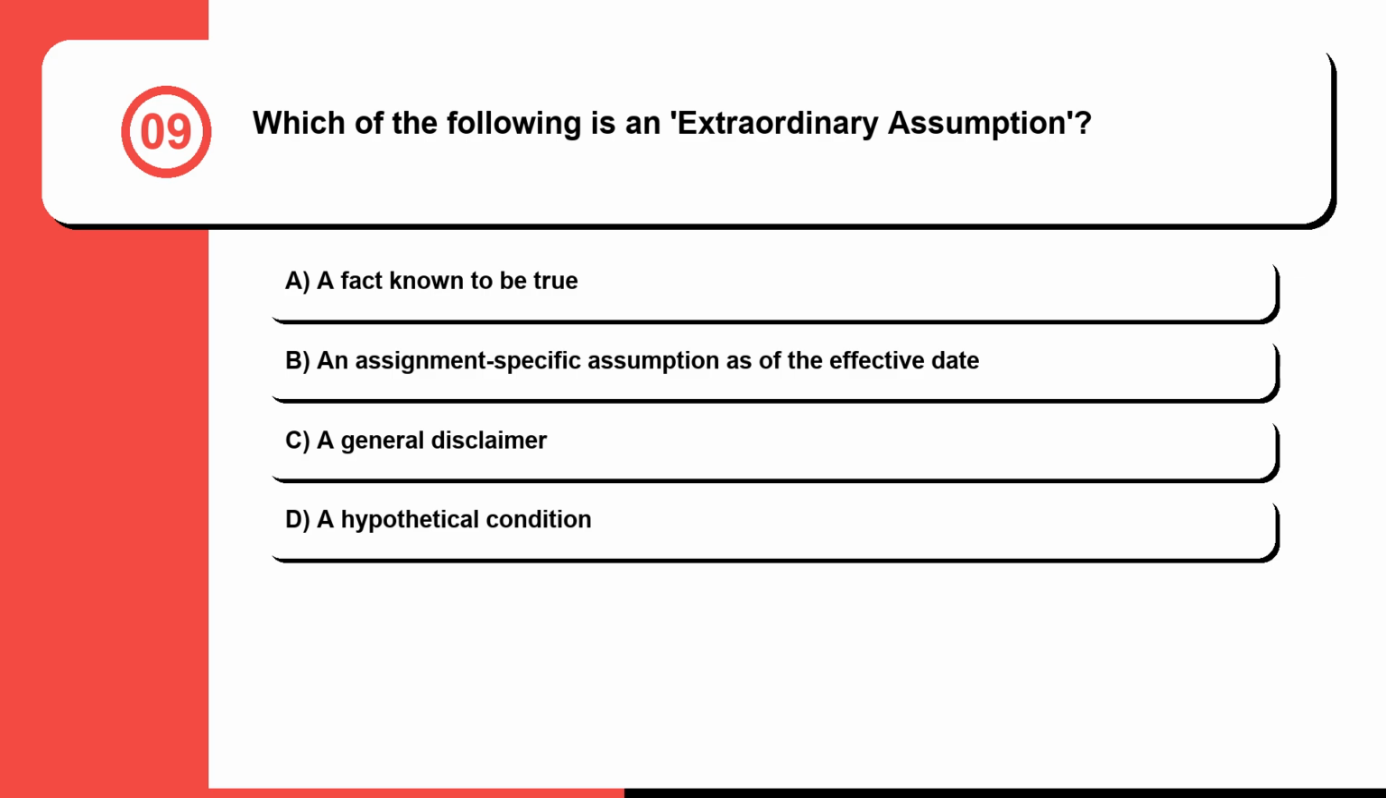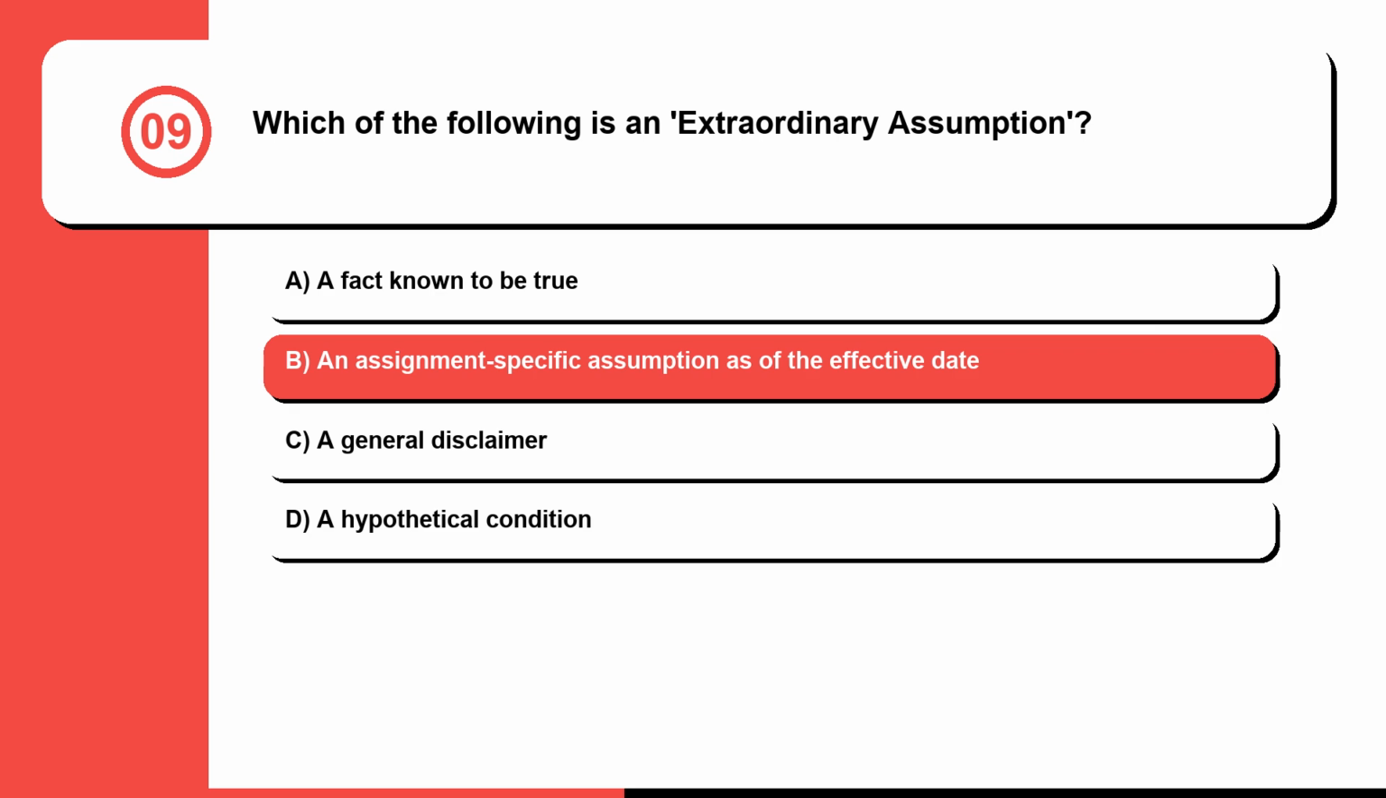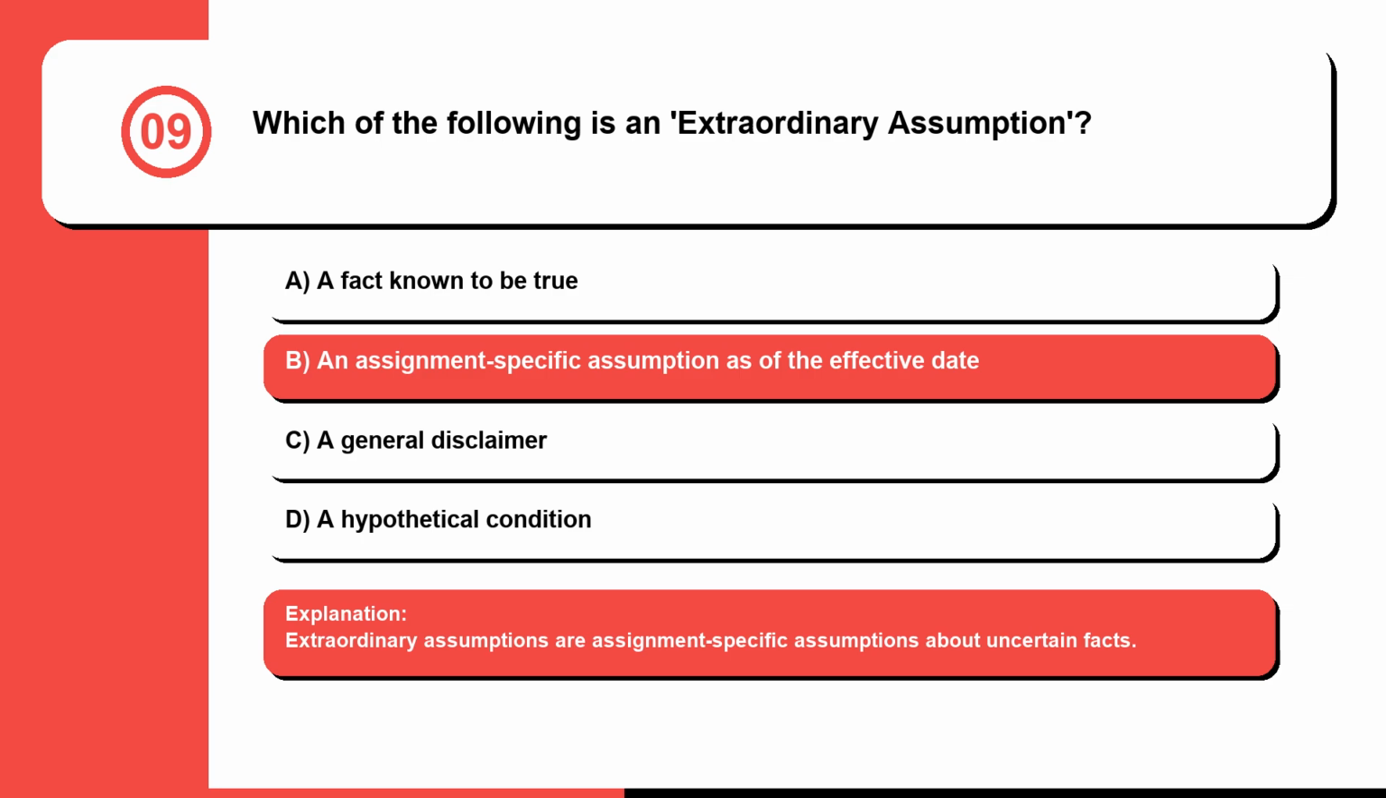Question 9. Which of the following is an extraordinary assumption? A. A fact known to be true. B. An assignment-specific assumption as of the effective date. C. A general disclaimer. Or D. A hypothetical condition. The correct answer is B. An assignment-specific assumption as of the effective date. Extraordinary assumptions are assignment-specific assumptions about uncertain facts.